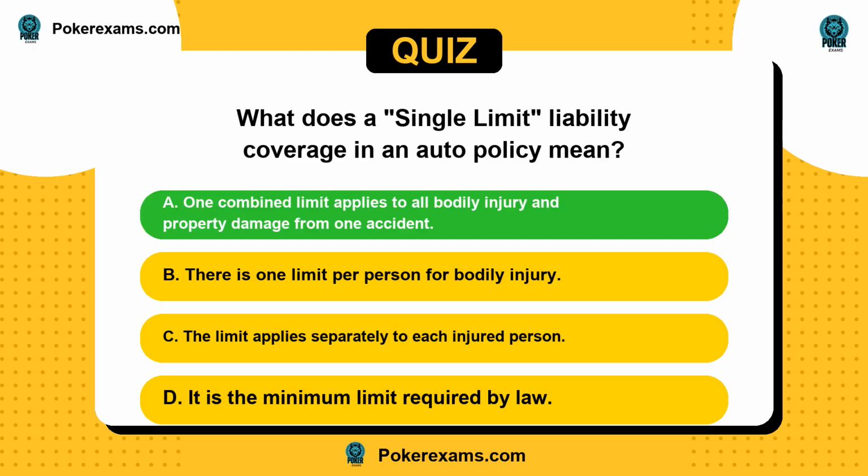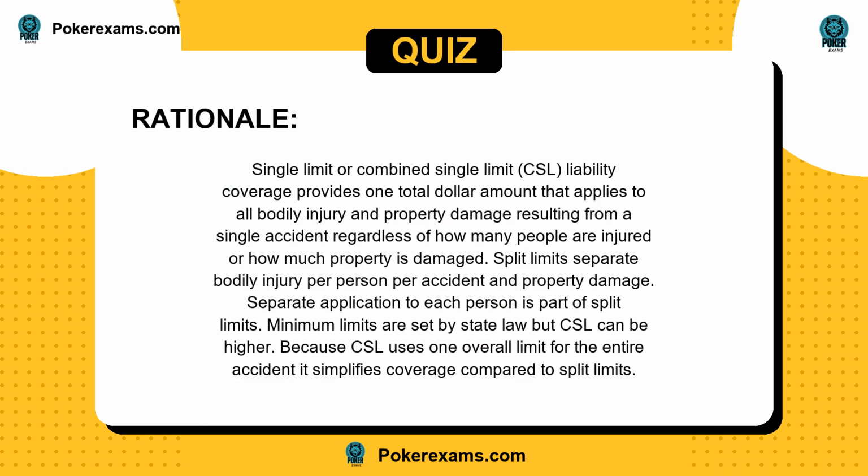The answer is A. Single limit, or combined single limit, CSL, liability coverage provides one total dollar amount that applies to all bodily injury and property damage resulting from a single accident regardless of how many people are injured or how much property is damaged. Split limits separate bodily injury per person, per accident, and property damage. Separate application to each person is part of split limits. Minimum limits are set by state law, but CSL can be higher. Because CSL uses one overall limit for the entire accident, it simplifies coverage compared to split limits.